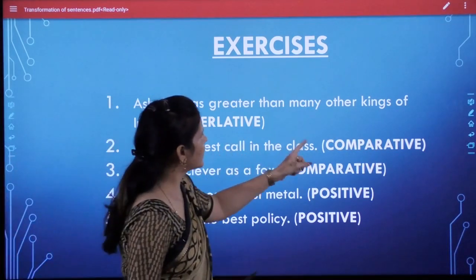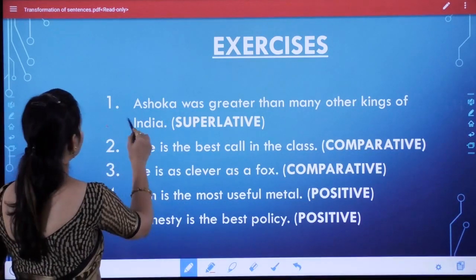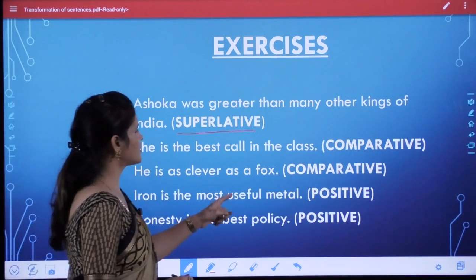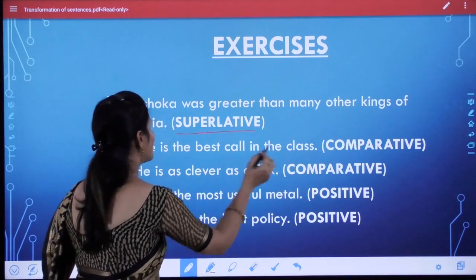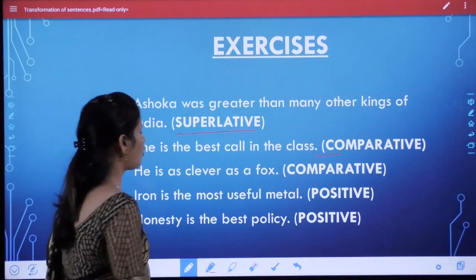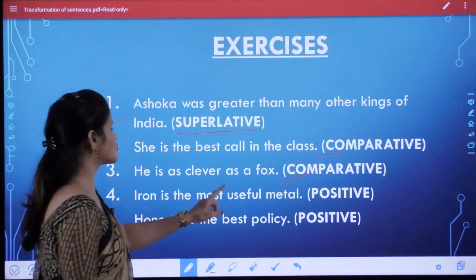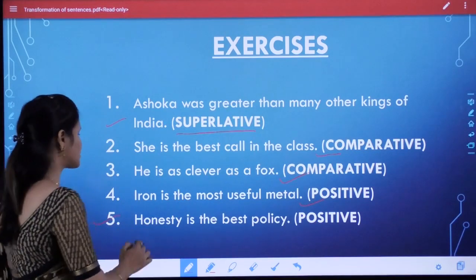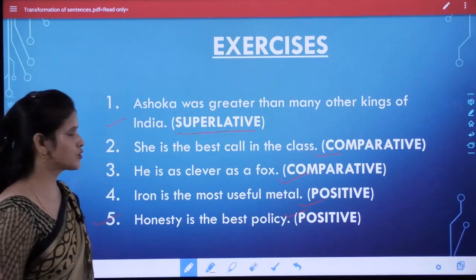Ashok was greater than many other kings of India. You have to change it into superlative form. And the second is, she is the best cook in the class. You have to change it into comparative form. He is as clever as a fox. You have to change it into comparative form. Iron is the most useful metal. You have to change it into positive form. And the last is, honesty is the best policy. You have to change it into positive form.